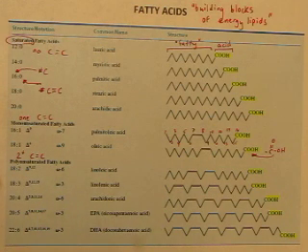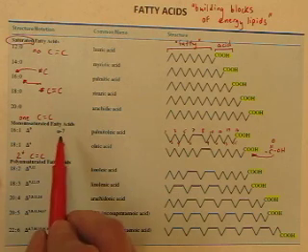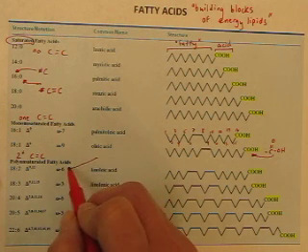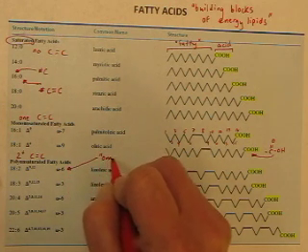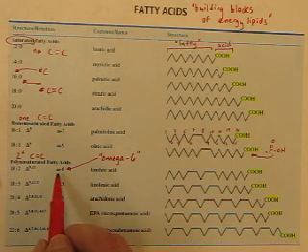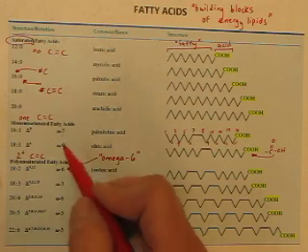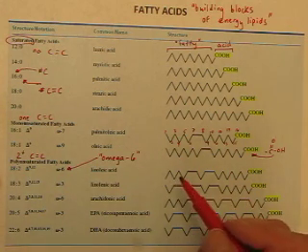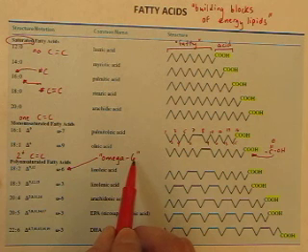The final way that we'll classify fatty acids is something that you've probably seen in magazines or the newspaper or the news or at the grocery store, and that's the omega notation. I'm going to write how that's pronounced. This is written or pronounced omega-6. This is the lowercase omega, the Greek letter omega. Omega-6, omega-7, omega-3, that's a notation used in unsaturated fatty acids. And here's what it is. This tells you the carbon number of the very first double bond.